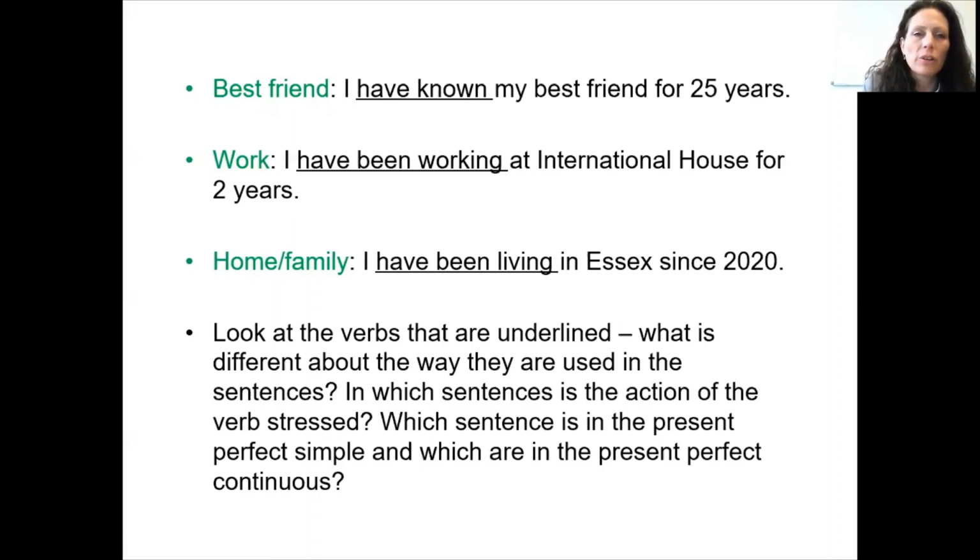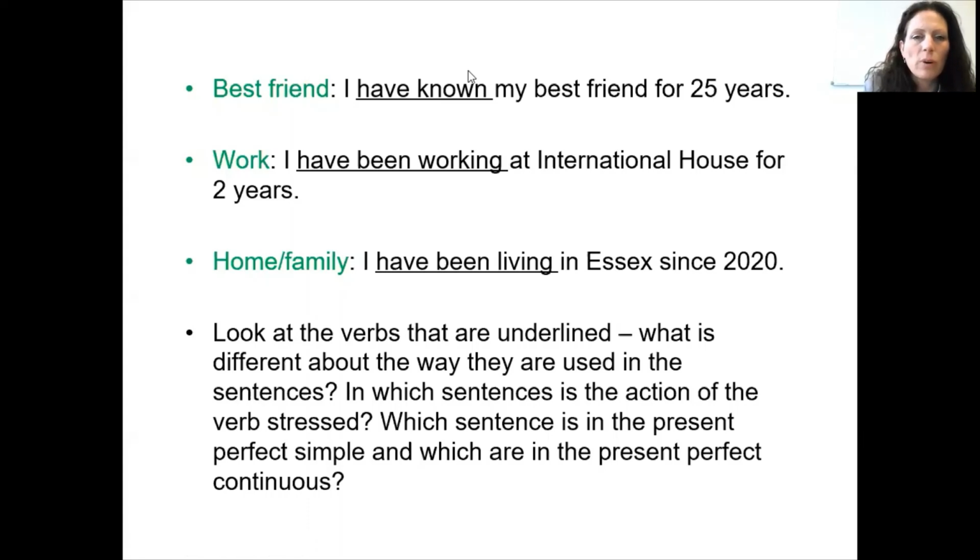Can you look at the verbs that have been underlined? What is different about the way the verbs are used in the sentences?